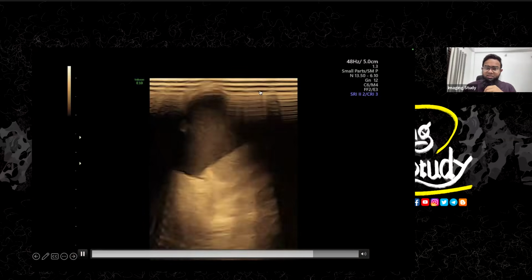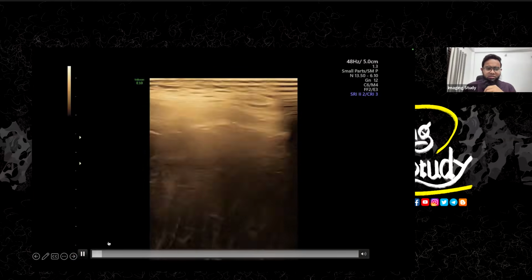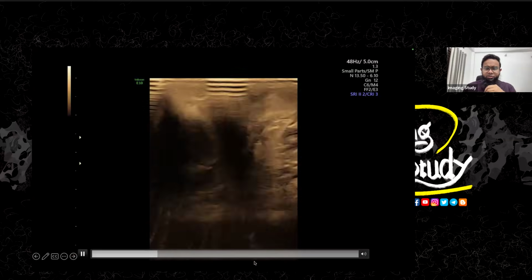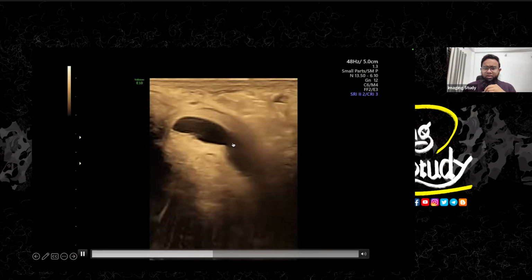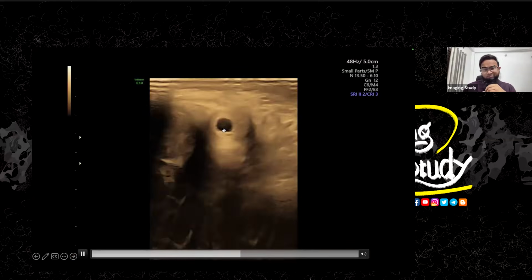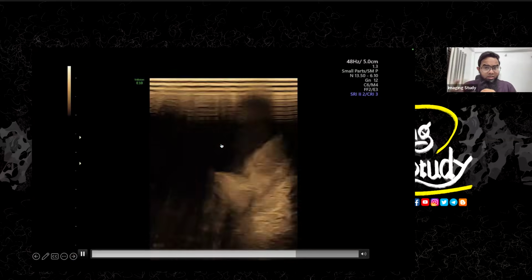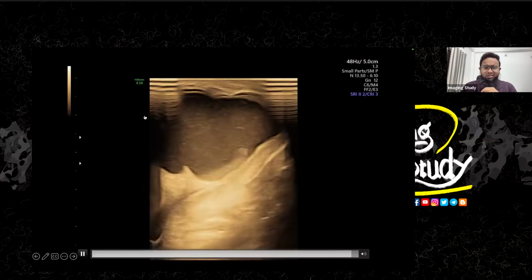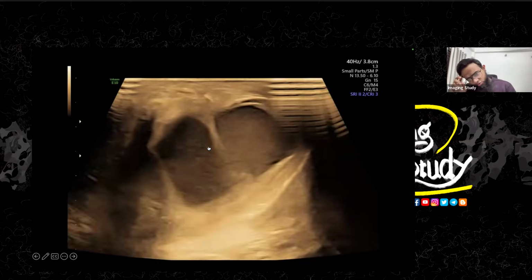Okay, so you can see here is a lesion. So this is a cystic lesion, and this cystic lesion is, I think, compressing the corpus spongiosum. That's why there is a urethral dilatation. So this is the reason for the urinary complaint of this patient. But what is this? This is a cystic lesion with internal echogenic debris. So let me look at this lesion quite well.